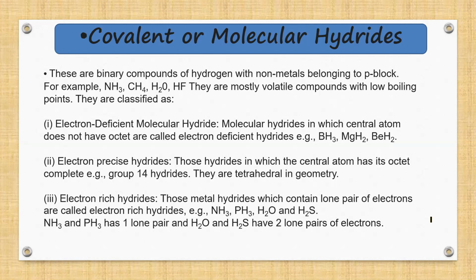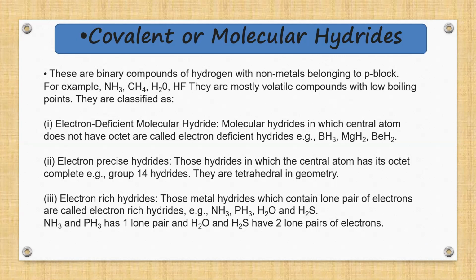For example, we have ammonia, methane, water molecules, HF. They are all volatile compounds. Now, what are volatile compounds? A volatile compound is one which evaporates easily even at room temperature. So these hydrides are volatile in nature and have low boiling points. They are further classified into electron deficient molecular hydrides, electron precise hydrides, and electron rich hydrides.